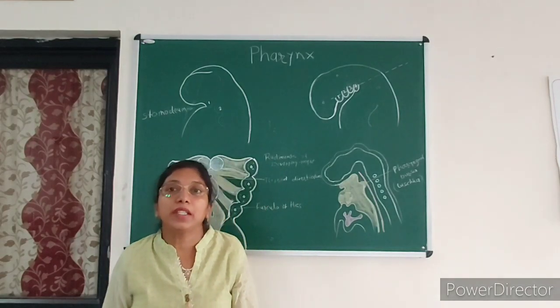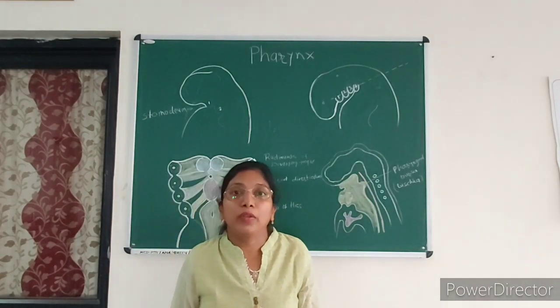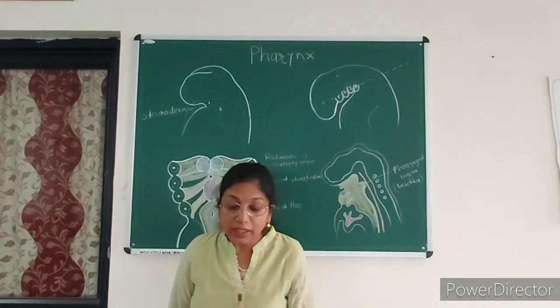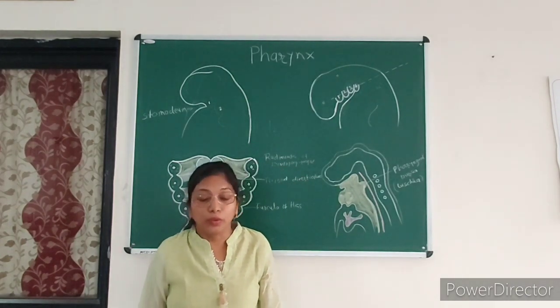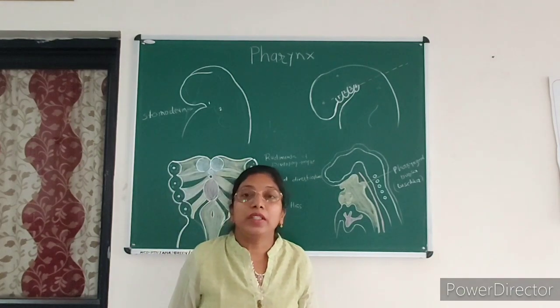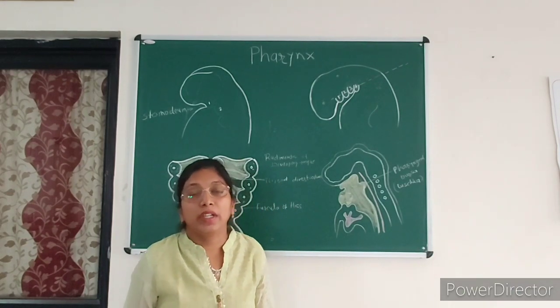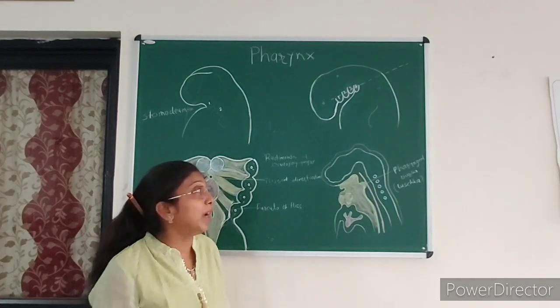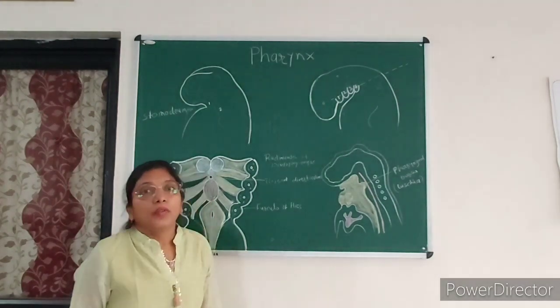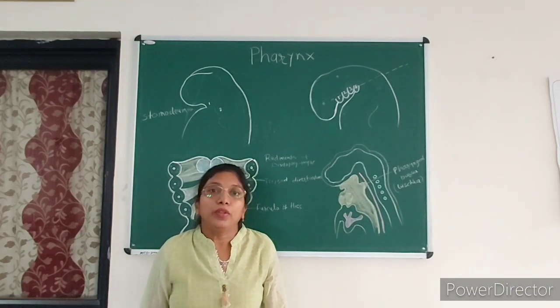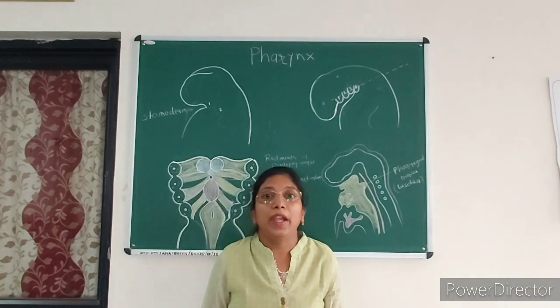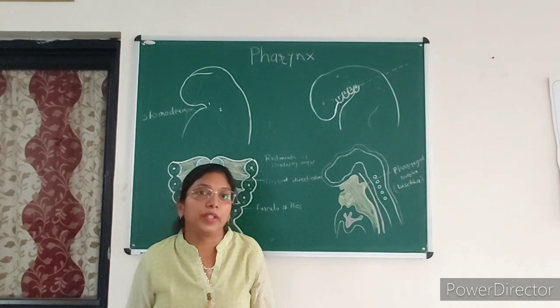Development of the pharynx and development of the thyroid gland. As you know, the pharynx is a part of the throat behind the mouth and nose. It is a funnel-shaped tubular structure that develops from the cranial part of the foregut. The foregut is developed due to the cranial fold of the embryo at the end of the third week of intrauterine life.